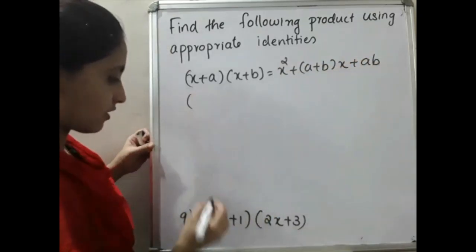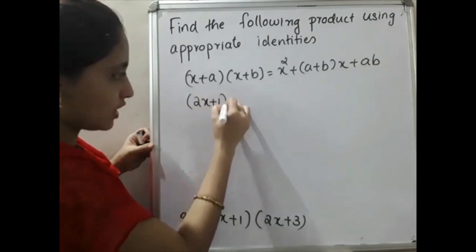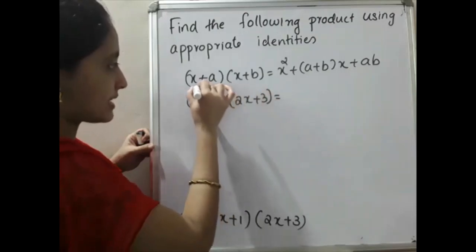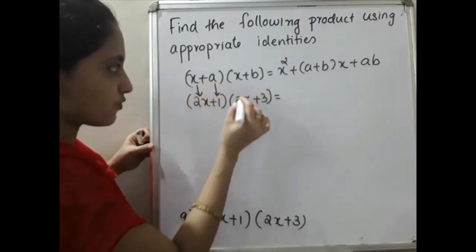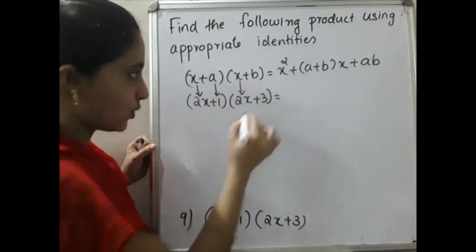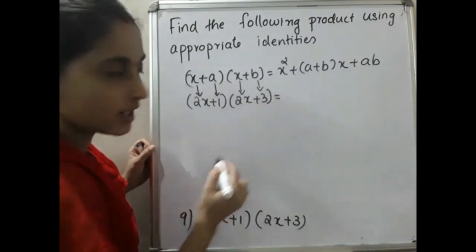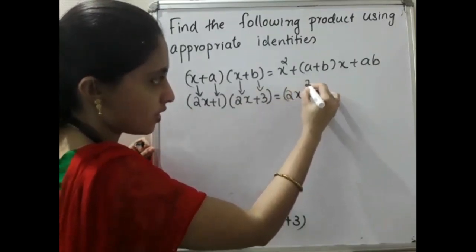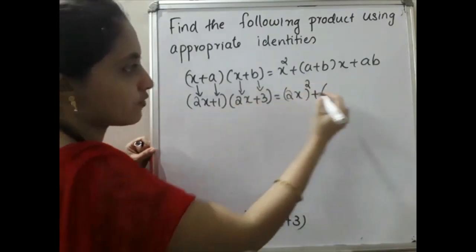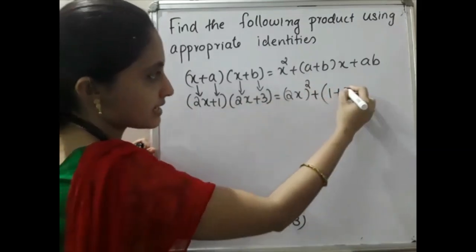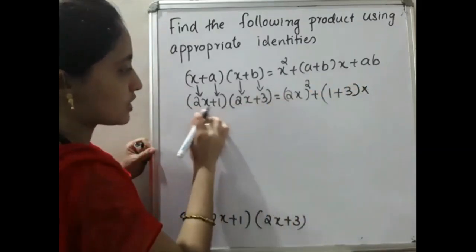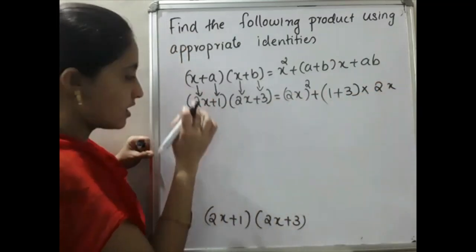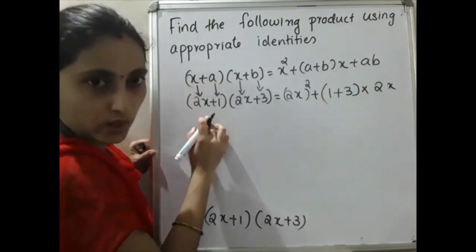Okay, so here our question is what? (2x + 1) into (2x + 3). That is equal to x represents 2x, a represents 1. Again x represents 2x, b represents 3. So here it is x square, x square means (2x) the whole square, plus a represents what? 1. So 1 plus b represents 3 into x represents what? 2x you have to write. Because instead of x here it is 2x.